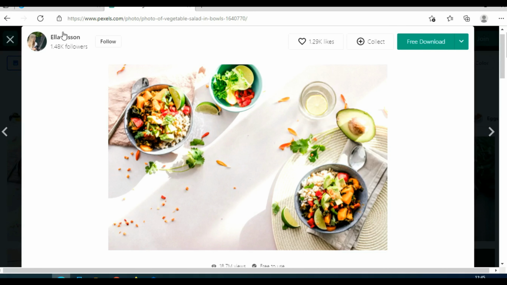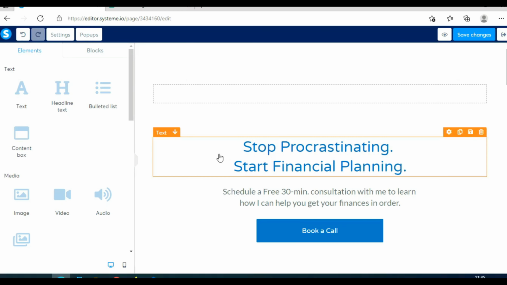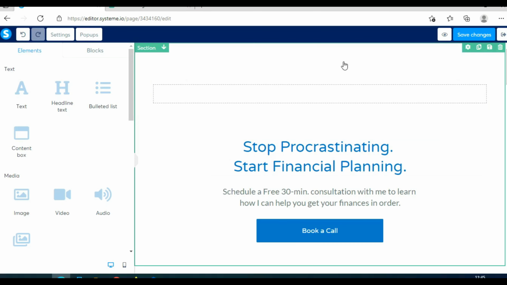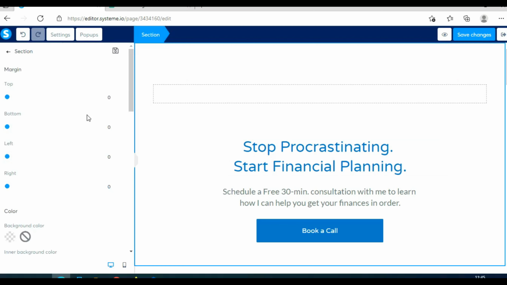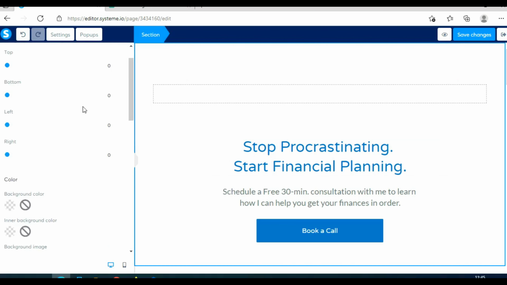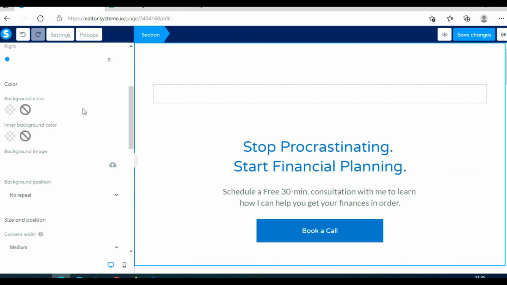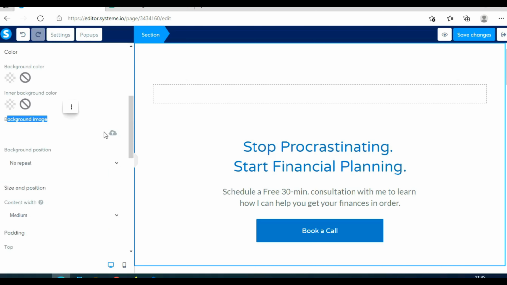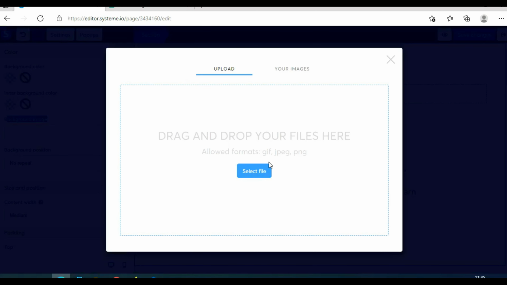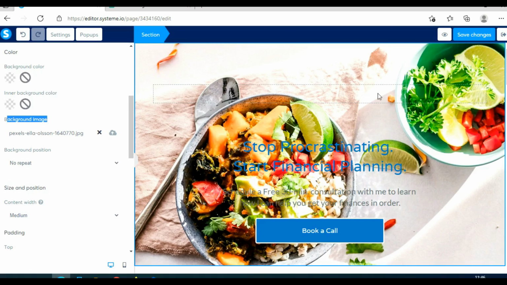And that's it. So let me just go back on Systeme.io and to upload that photo, just click here and then just scroll here. As you can see, there are many options. You can edit this page, background image. Just click here to upload that image and then click here, select file, and select the photo that you downloaded from Pexels. And this is how it looks, okay?